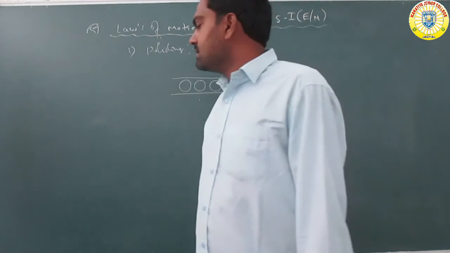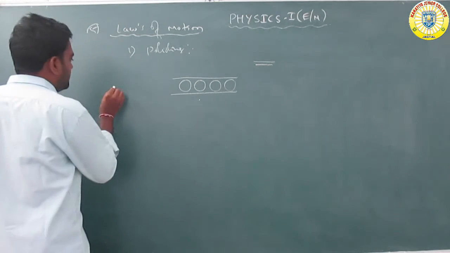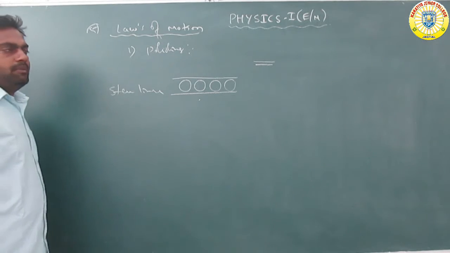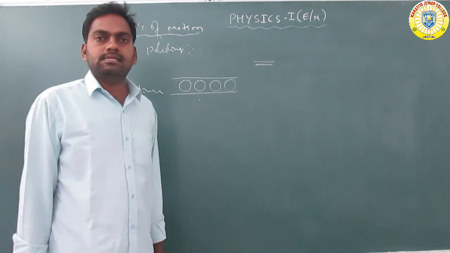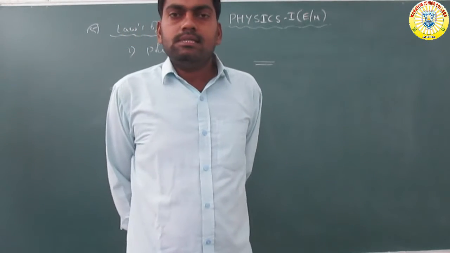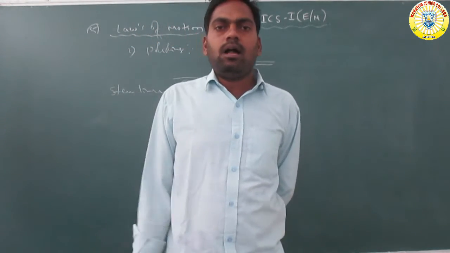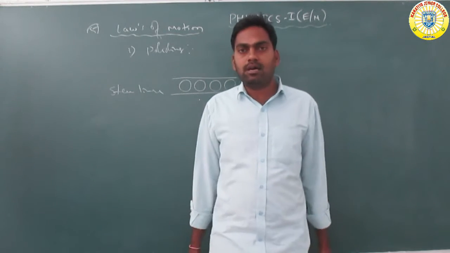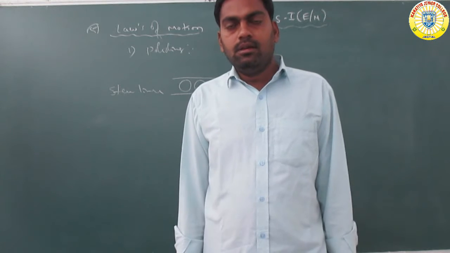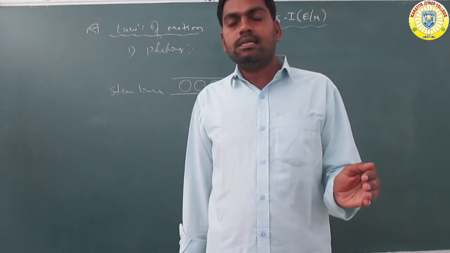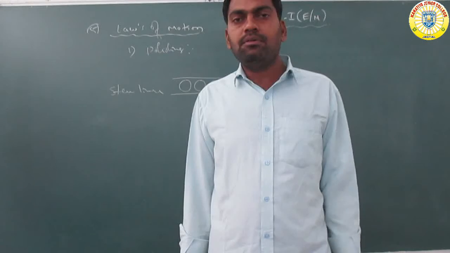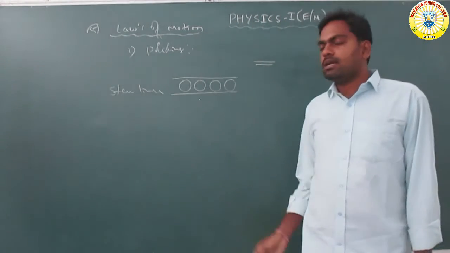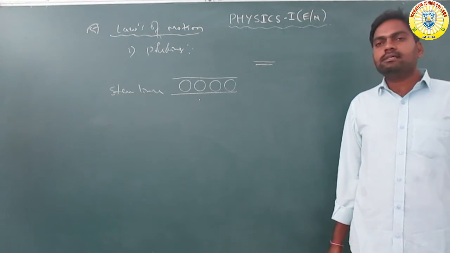Now another one, which we already know, is streamlining. Streamlining is also one of the best methods of decreasing friction. Streamlining means automobiles and aeroplanes are specially designed with a curved shape, so the airflow is streamlined and the friction force due to the air is decreased.